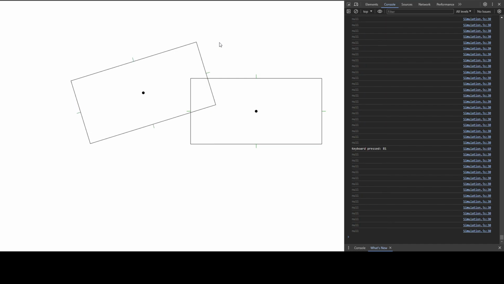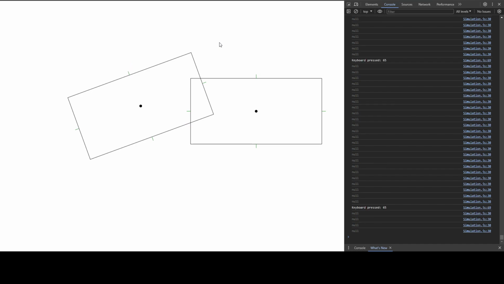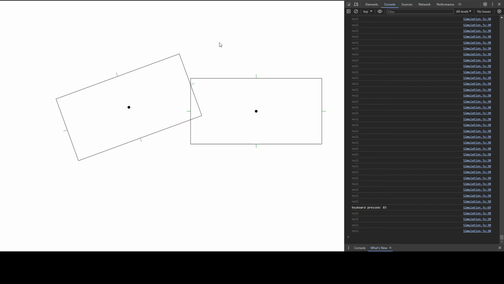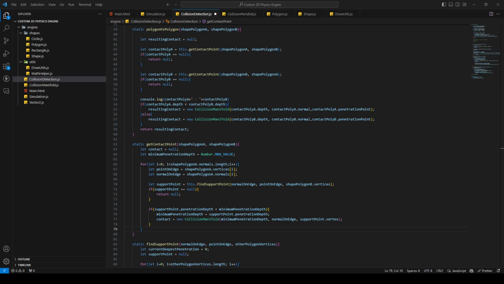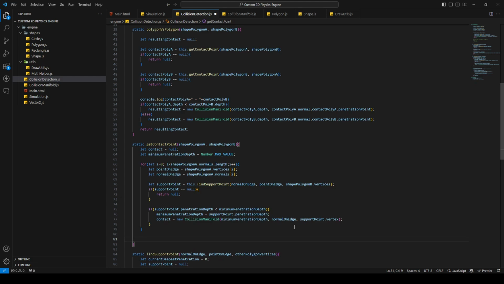Collision is not detected. Okay, so sorry for the mistakes, but this is probably the most complicated part of the whole physics engine. I'm gonna look at it, and I'll be right back if I found the error. Okay, yeah, I made, of course, an obvious mistake. I forgot to add the return statement for the get contact point method. So just add return contact here, and then it's gonna work.